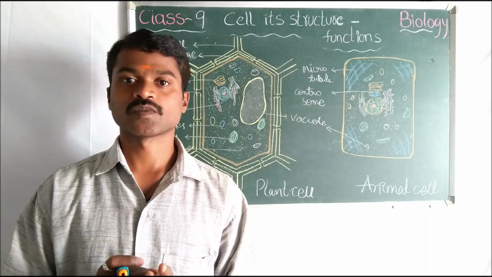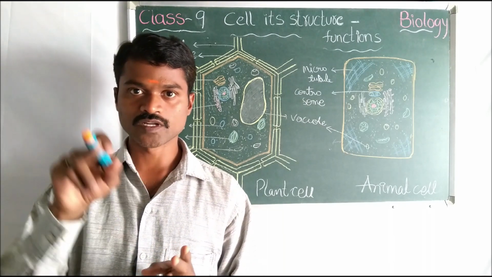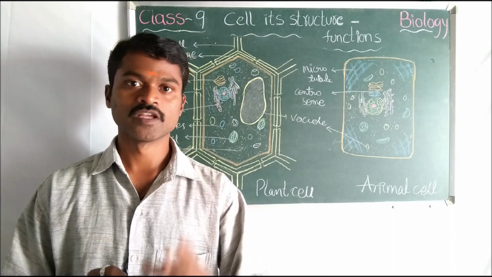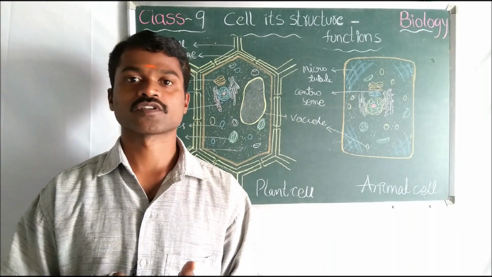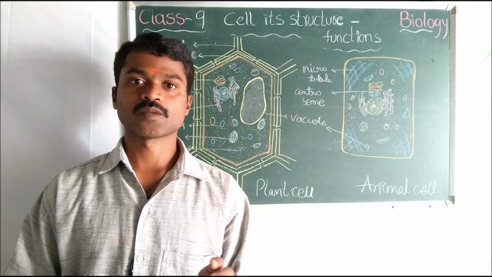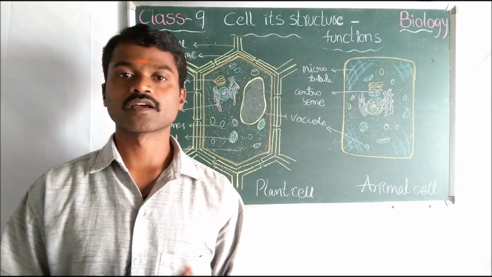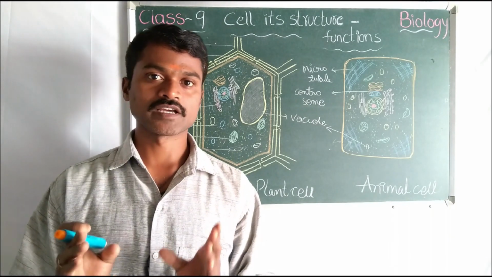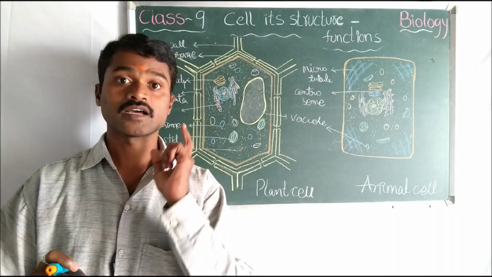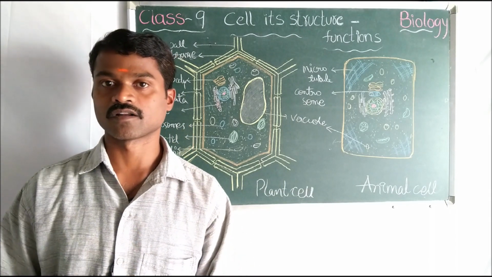Next, endoplasmic reticulum. Endoplasmic reticulum surrounds the nucleus. You can see this endoplasmic reticulum. Its main function is transporting material from one cell organelle to another cell organelle. And in endoplasmic reticulum we have two types: one is RER and the second one is SER.